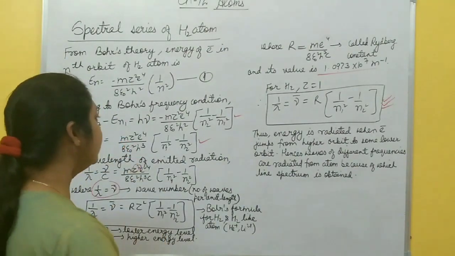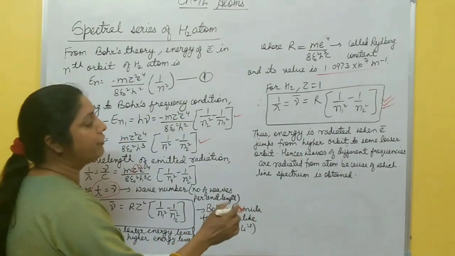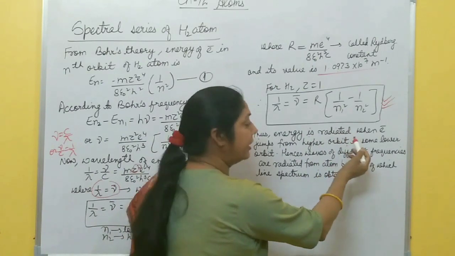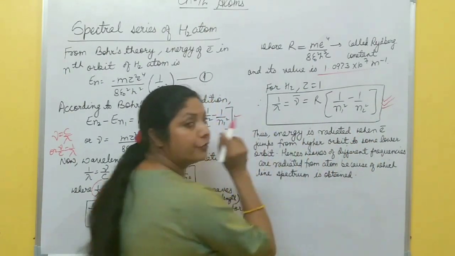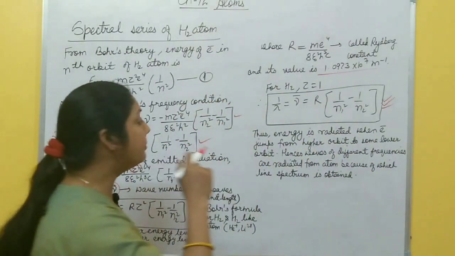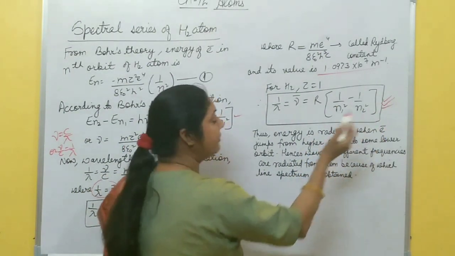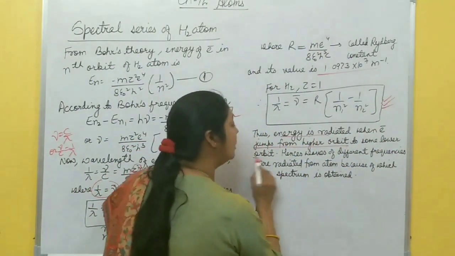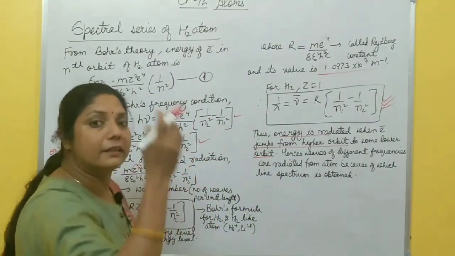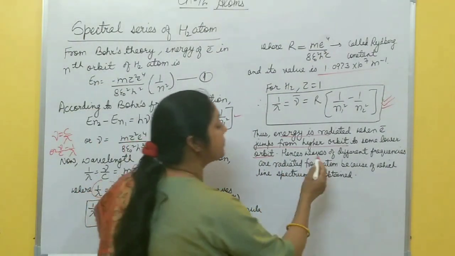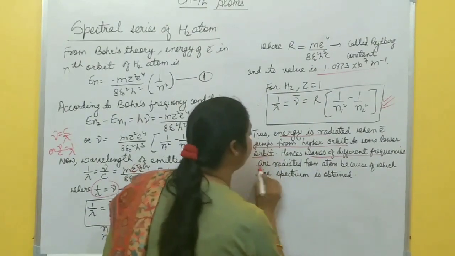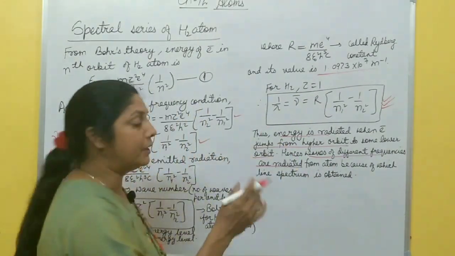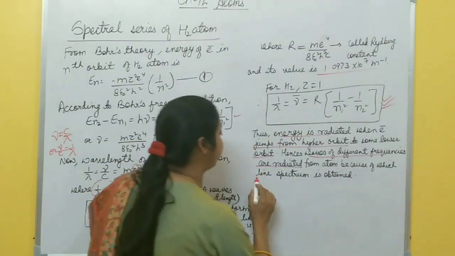Thus, from this equation, we find that energy is radiated, because this is formula for frequency or wavelength, wave number. So energy is radiated when electron jumps from higher orbit to lower orbit. Hence, when energy is radiated, waves of different frequencies are radiated from atom, because of which line spectrum is obtained.